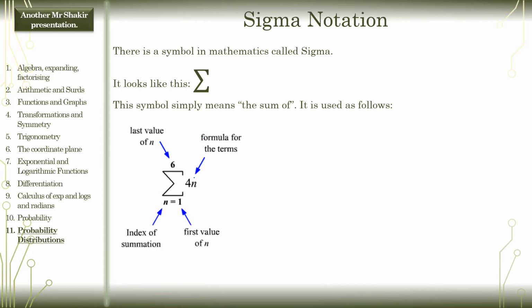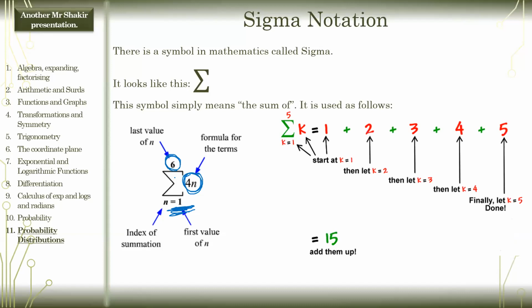What we're going to do is sum these up. You sub in 1 first, and then you add, and then you sub in 2, and then 3, and then 4, and then 5, up to 6. That's the last value you sub in.